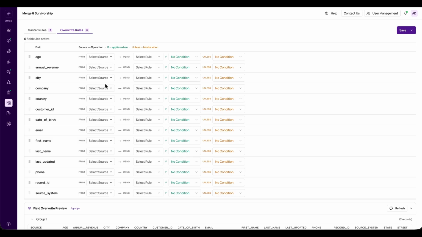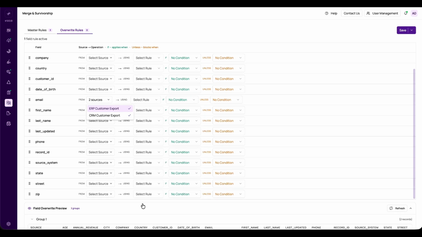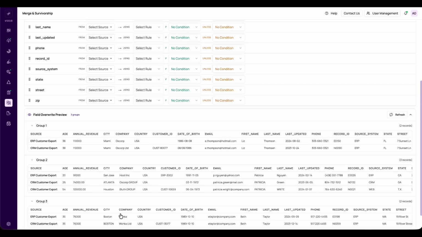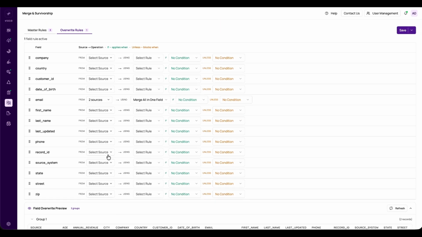Let's start with email. In master rules, every field picks a single winner, but email is one you might not want to reduce to just one value. Look at group 2. 3 records, 3 completely different email addresses. So on the email row, I'll set using merge all in one field. And I'll leave the conditions as no condition, so it always applies. Instead of choosing one address and discarding the rest, this keeps every distinct email in the group together, in one field. We don't throw any contact information away.